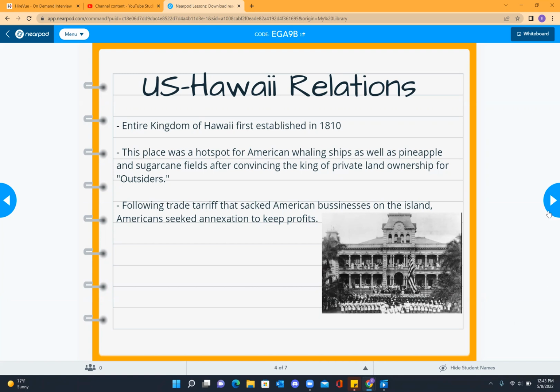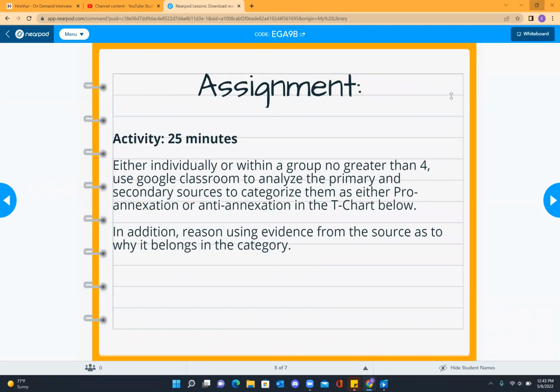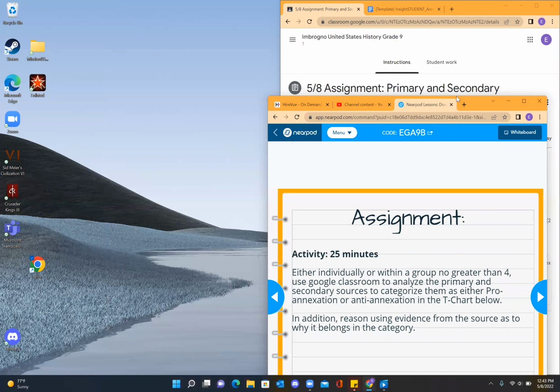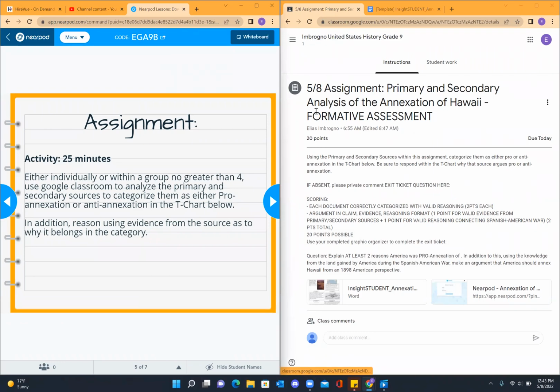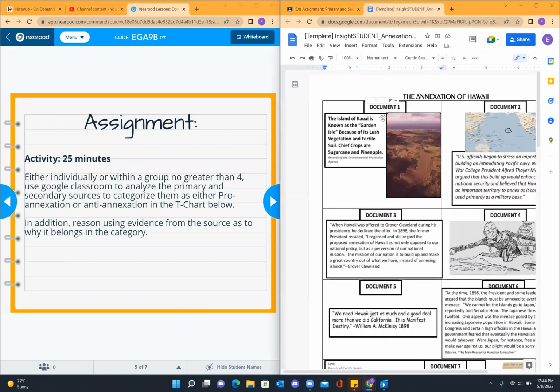Okay, excellent. If you go ahead into Google Classroom, you are going to see our assignment for today. We're going to take about 25 minutes on this assignment. We're going to do the first one together, and you are going to be analyzing some primary sources and secondary sources, categorizing them as either pro-annexation or anti-annexation. In addition, you need to use evidence and reasoning to state why that source belongs in that category. We are going to take a look at the first one together.